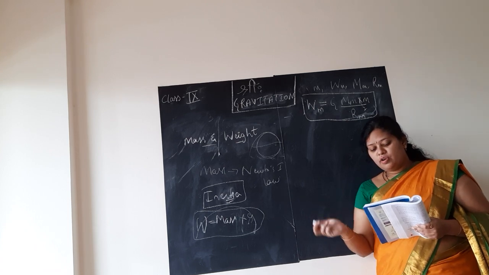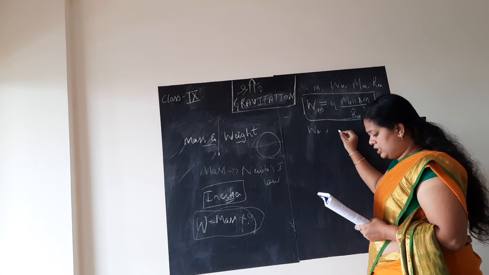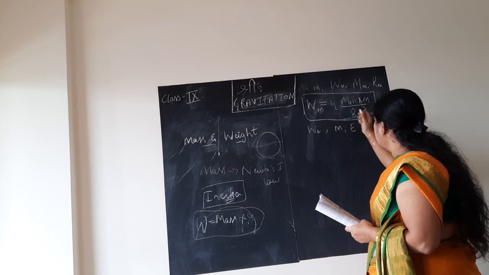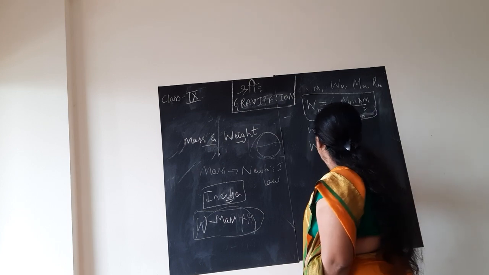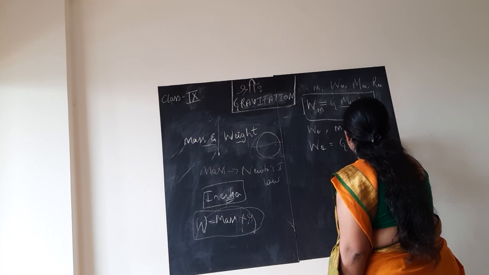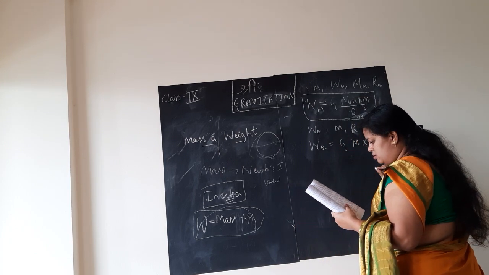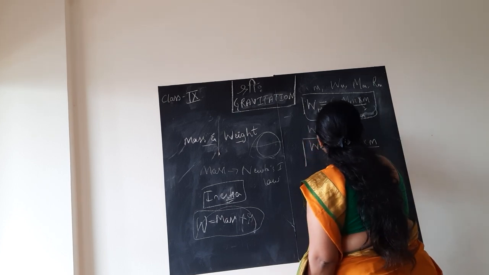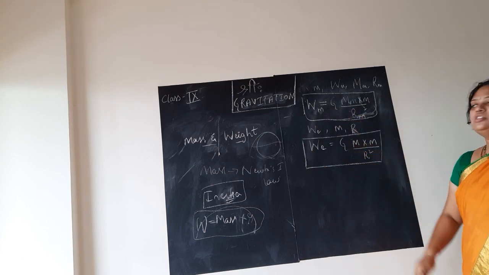Let the weight of the same object on the earth be We. So We is the weight on the earth, and mass of the earth is just taken as M, and radius of the earth is just taken as R. So once again, if you rewrite the formula, We is now equal to G into M into m by R square, the formula to find the weight of the object on earth. These two formulas are very important.